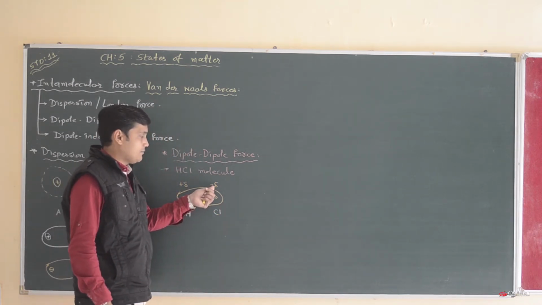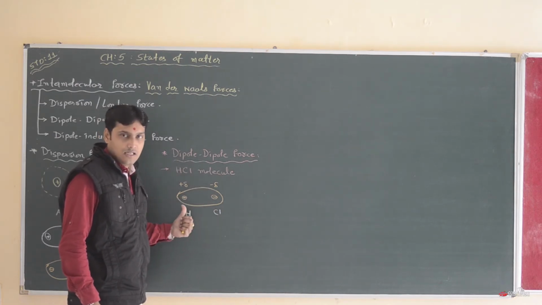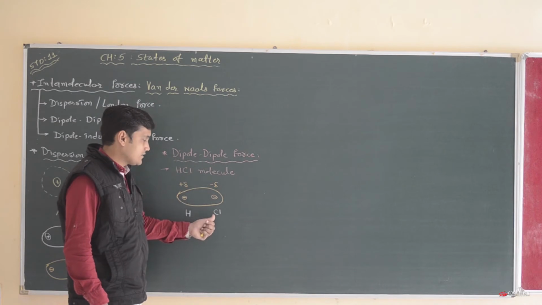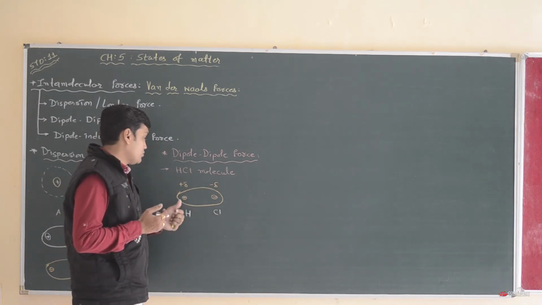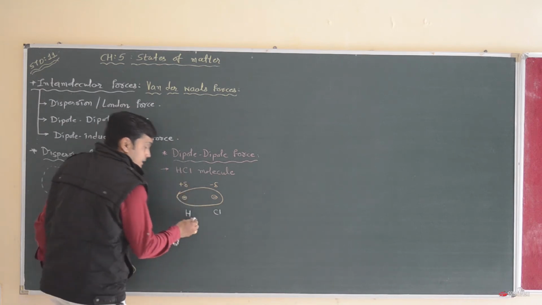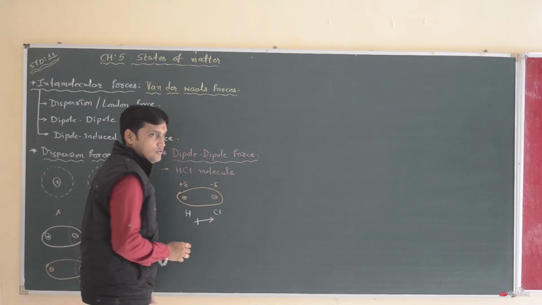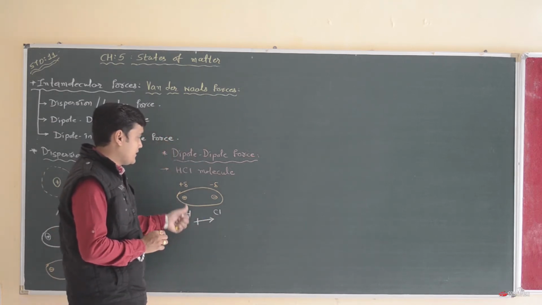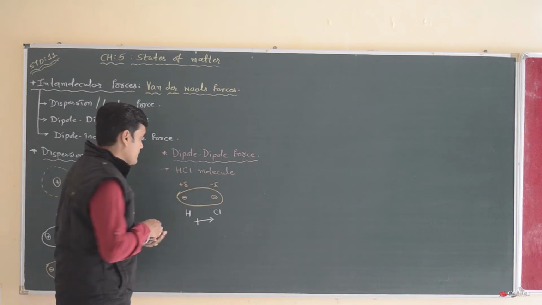Why is there a partially negative charge? Because the atomic number of chlorine is higher than hydrogen, and chlorine attracts the electron of the hydrogen atom towards itself. So the attraction forces are in the direction of chlorine. So we can say that the dipole moment is already generated in the HCl molecule.